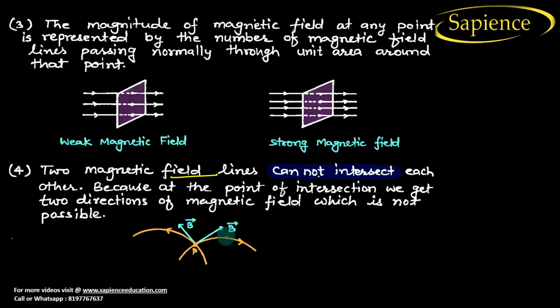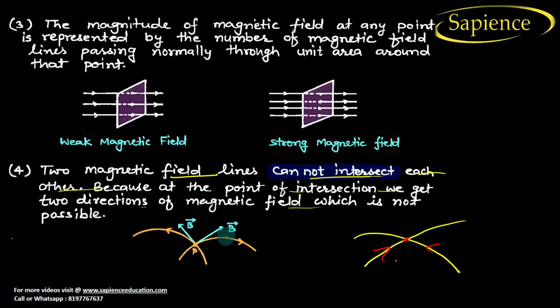Now, two magnetic field lines cannot intersect each other, because at the point of intersection we would get two directions of the magnetic field, which is not possible. Let us suppose they are crossing. Now tell me the direction of the magnetic field at this point.